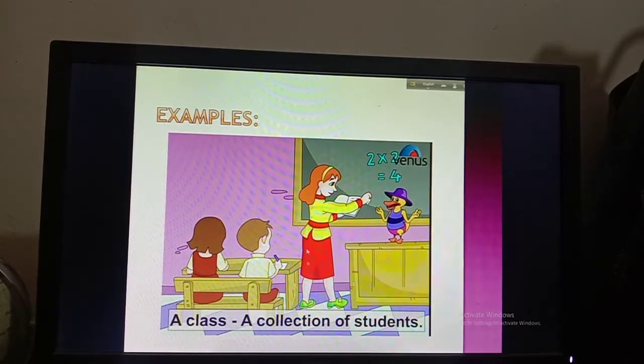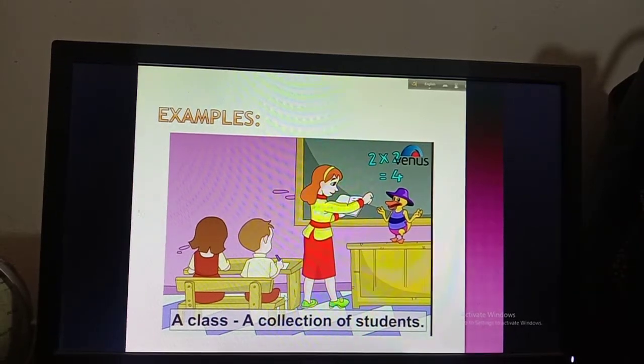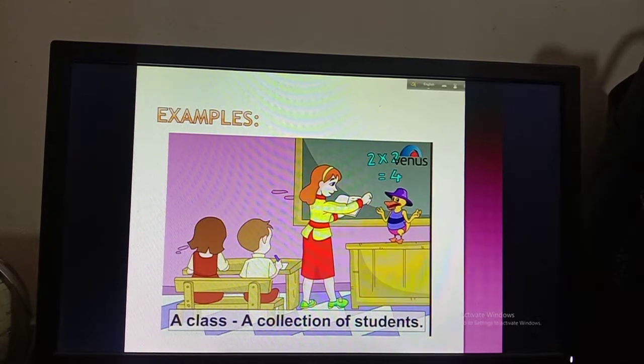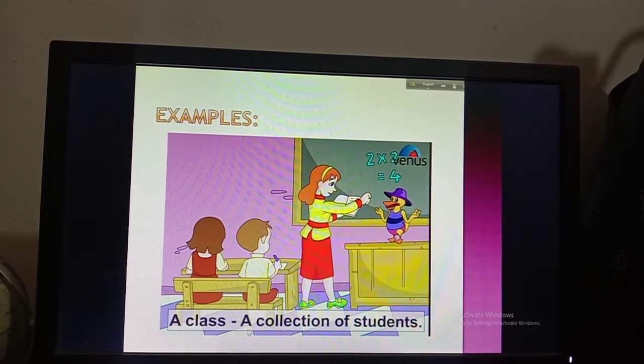In the first picture, you can see there is a class. So a class is a collection of students. In a class, we know that there is not only one student, there are lots of students. That's why it is called a collection of students. So a class is a collective noun, where we can find a collection of students.